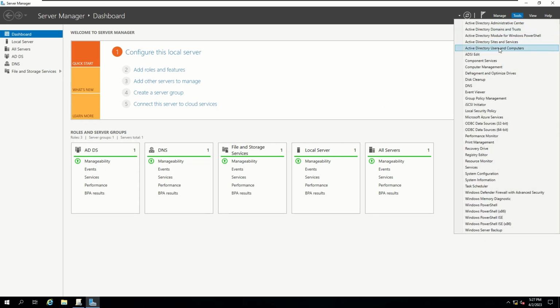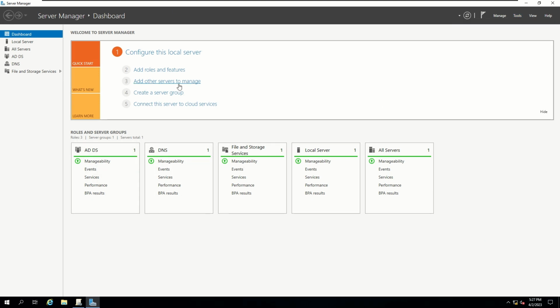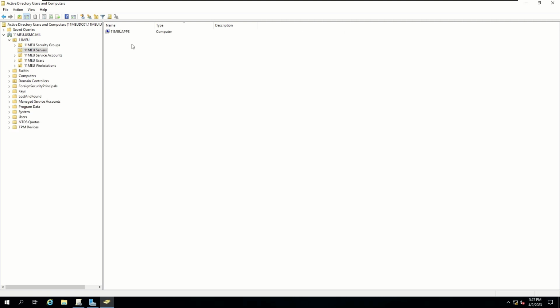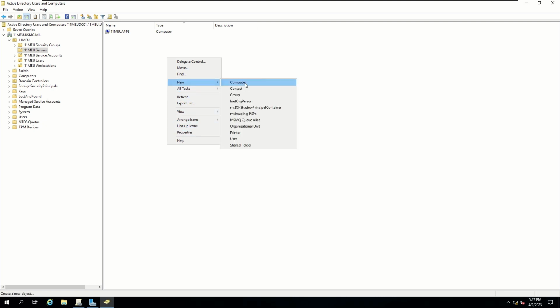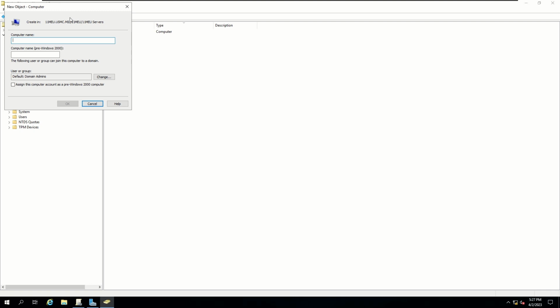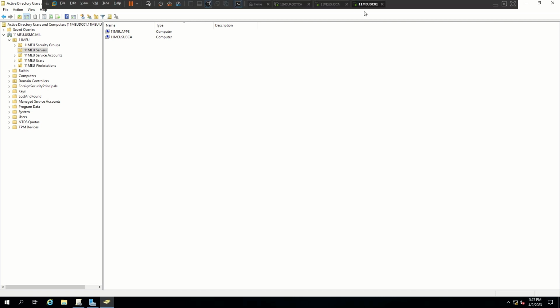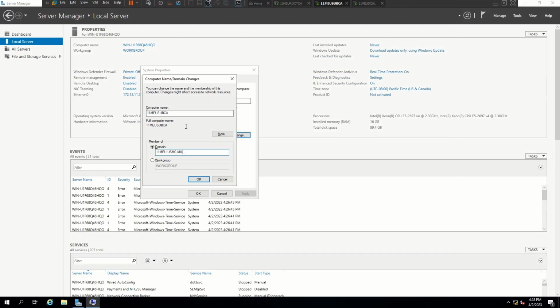Alright, so let's open up users and computers. Let's head over to our servers OU, 11mu servers, open that up. And let's pre-stage our SUBCA. New computer. And click on OK. Okay, so now let's go ahead back into our SUBCA and complete adding it to the domain.